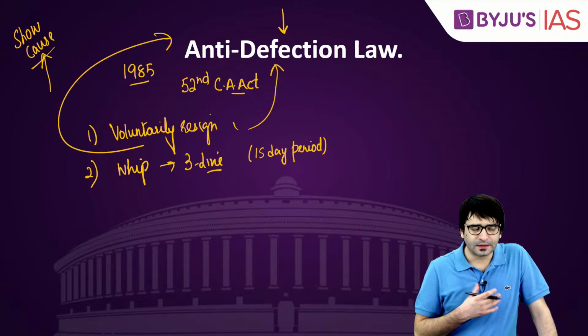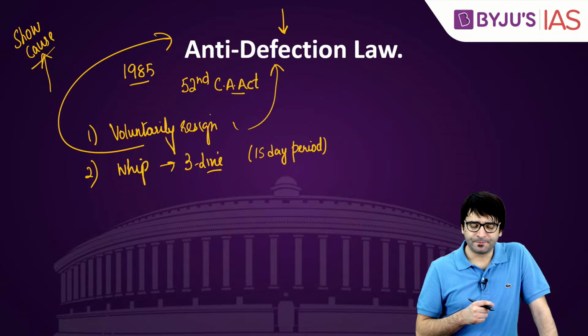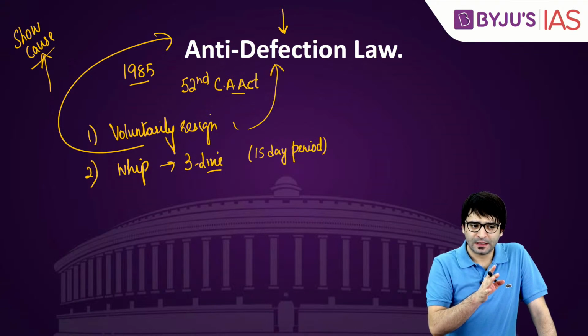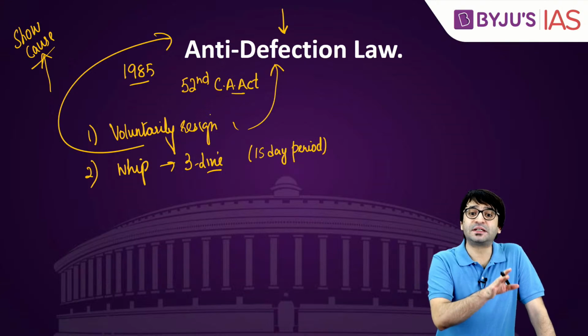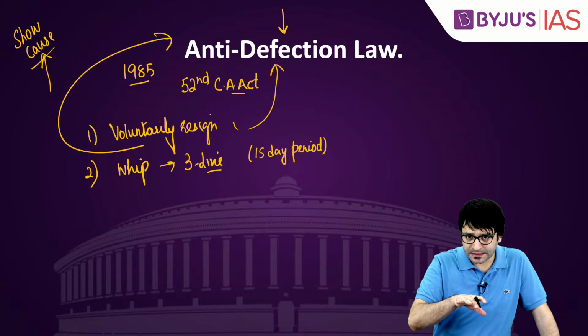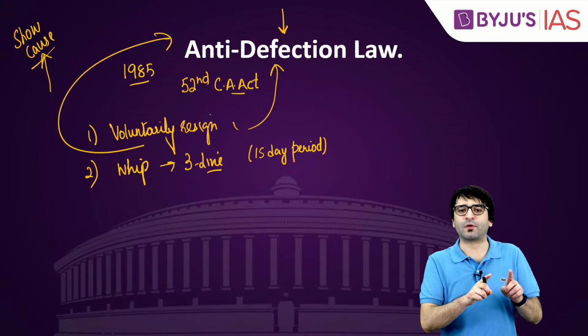If I'm a legislator belonging to a political party, and the party says you have to vote in favor of this bill, but I vote against it, which means I'm violating the whip, or I abstain from voting, which also means I'm violating the whip, will I be disqualified? Yes, but 15 days are provided.